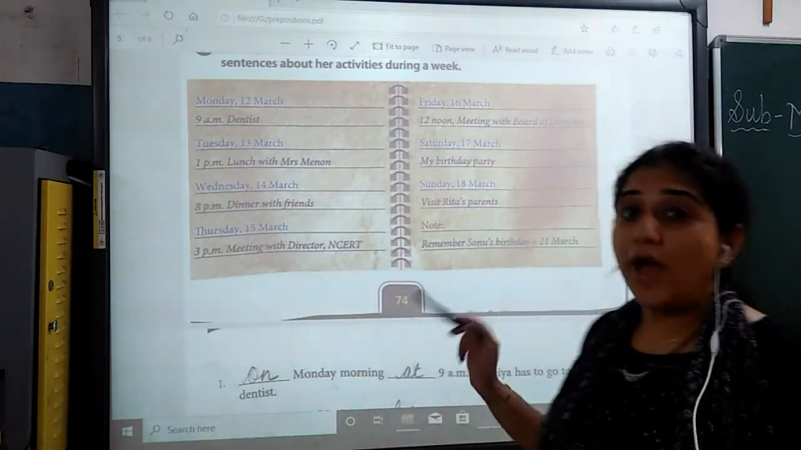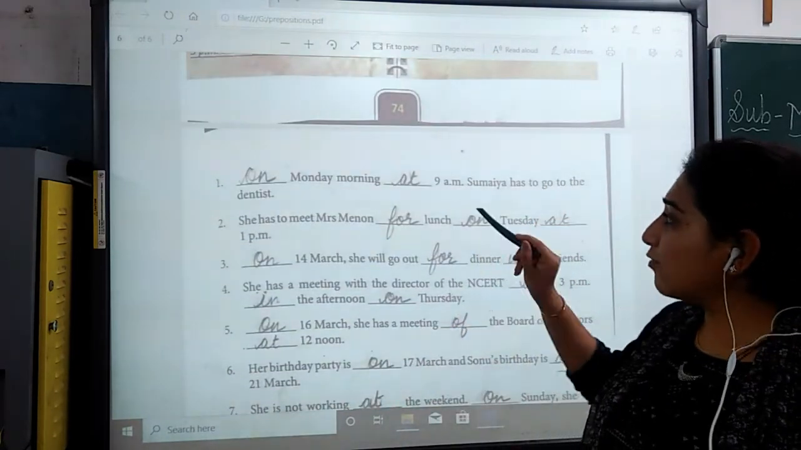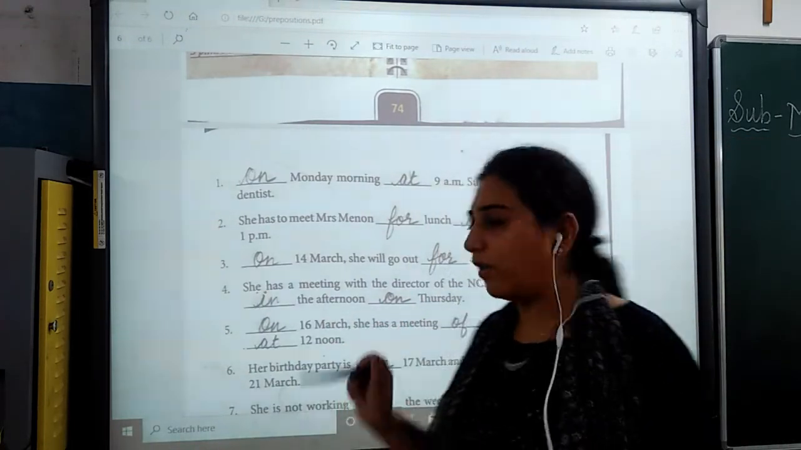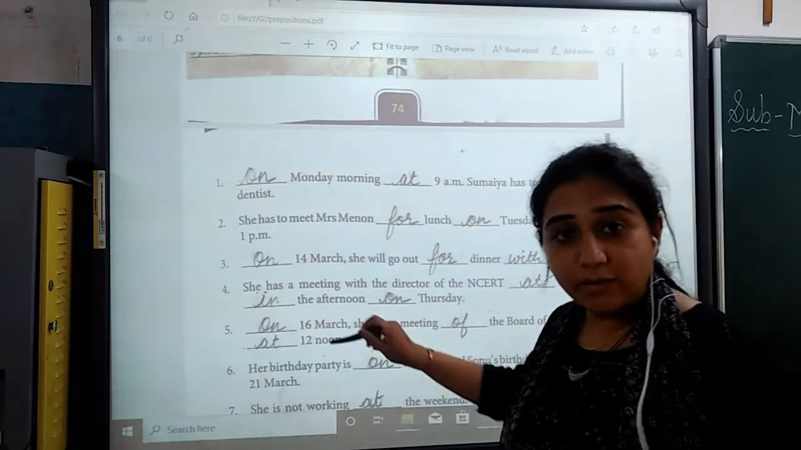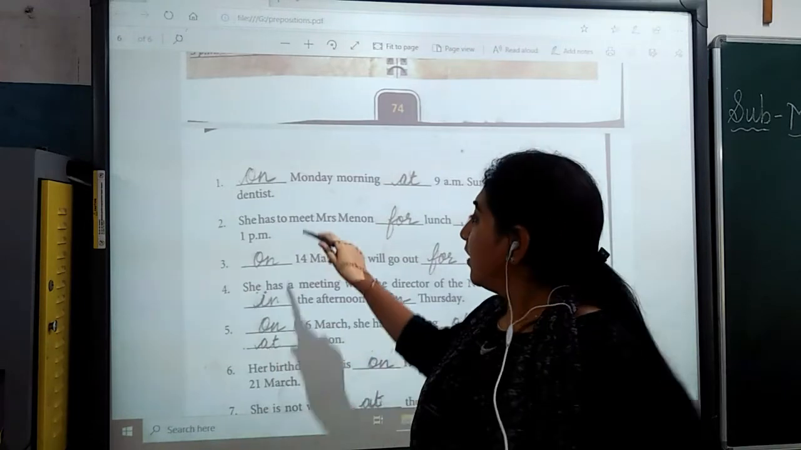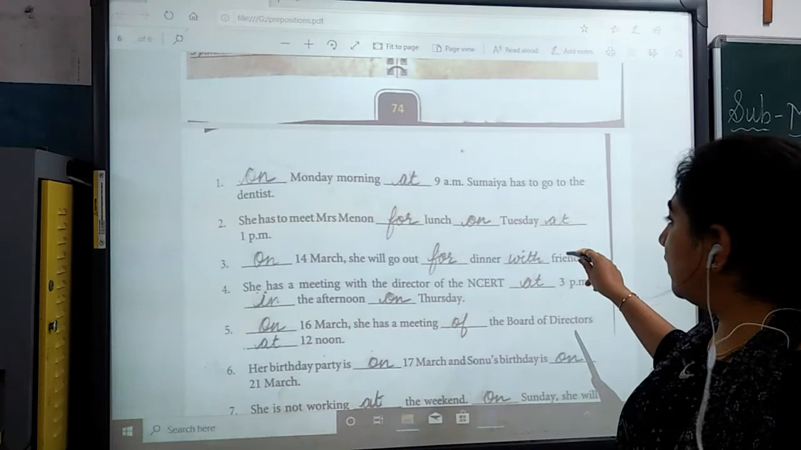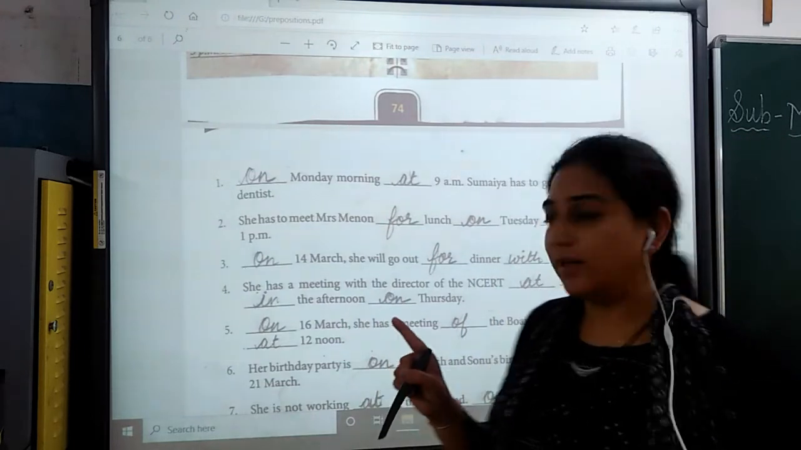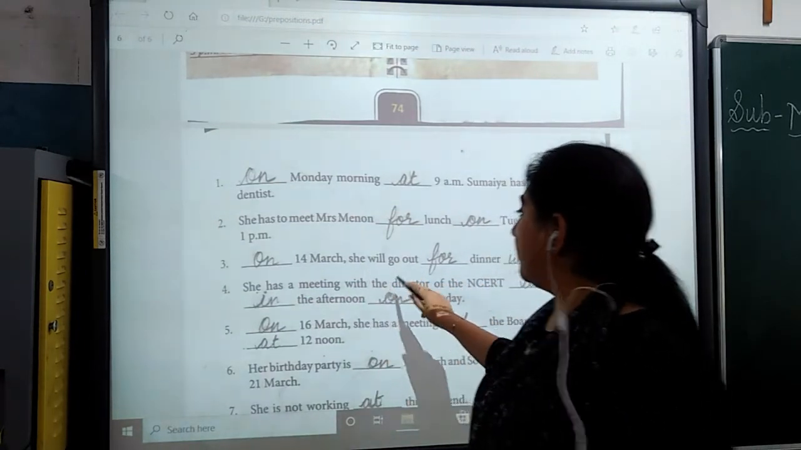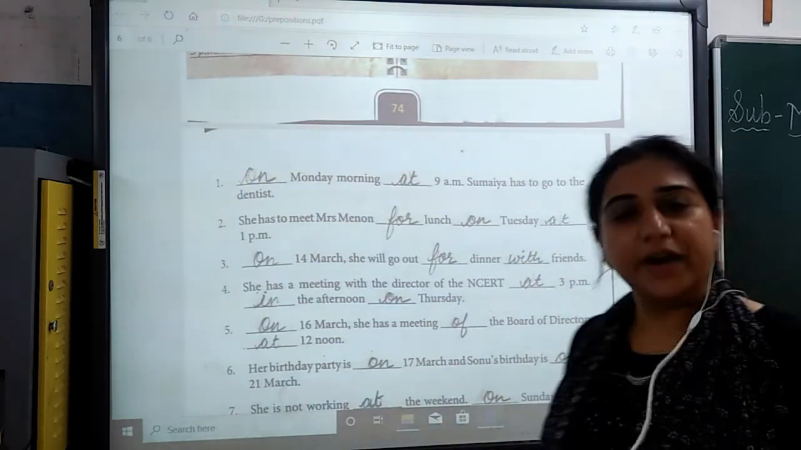So with this, you have to frame all your sentences. Means you have to use the preposition. Dash Monday morning. On Monday morning, for a particular day you will use on. At 9 a.m., time is there. So Sumaya has to go to the dentist. She has to meet Mr. Menon for lunch on Tuesday at 1 p.m. Time is there. On 14th March, a particular day, she will go out for dinner with friends.